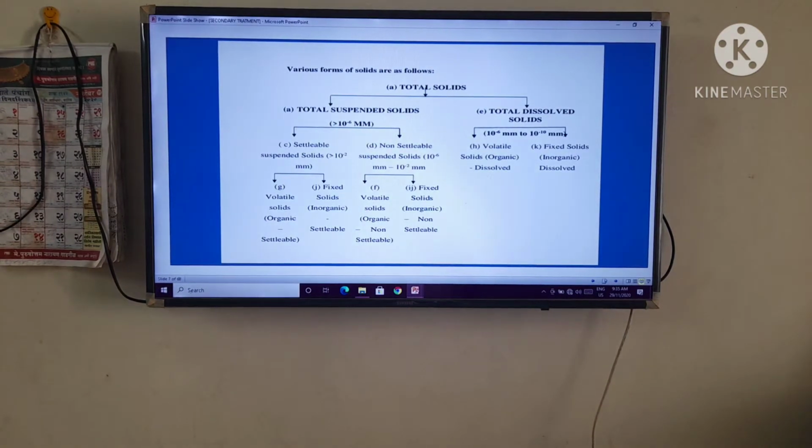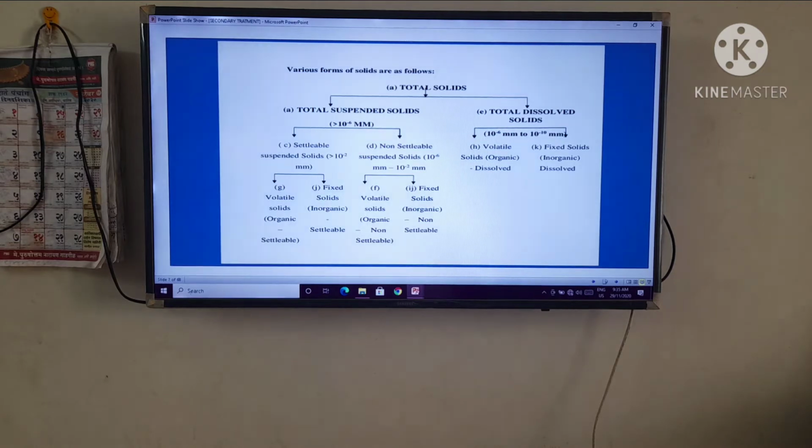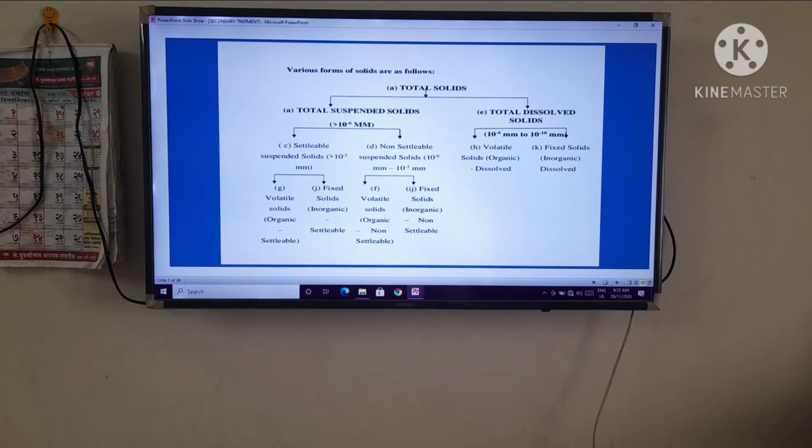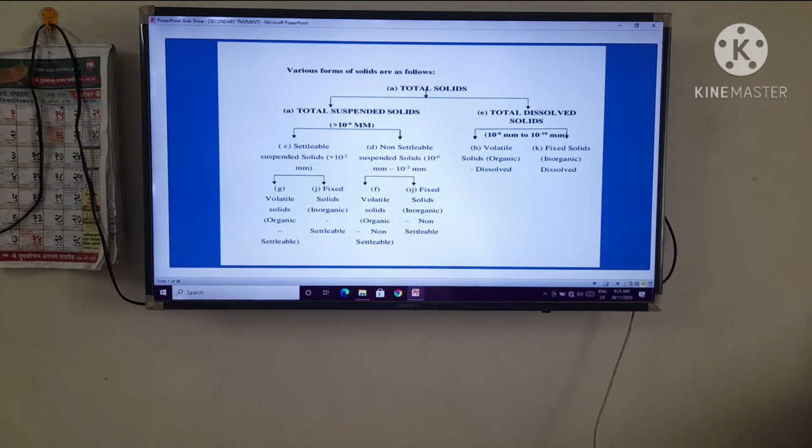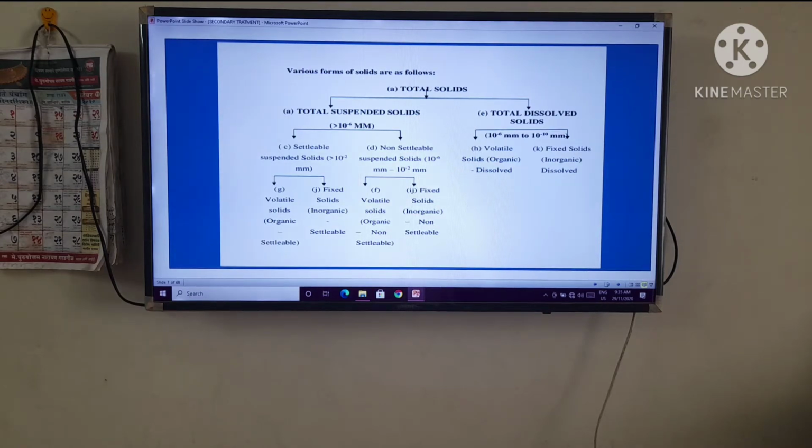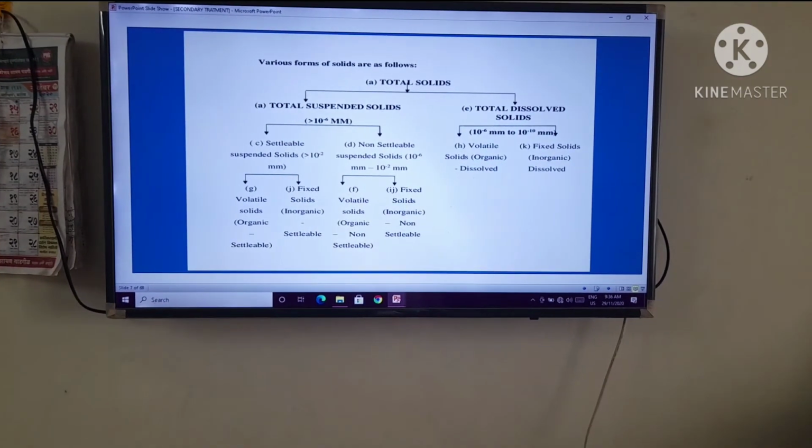You know this table, which you already learned at the time of practical. What is that? Total solids, which are divided into two types, two children, right? Total suspended solids and second, total dissolved solids, right?